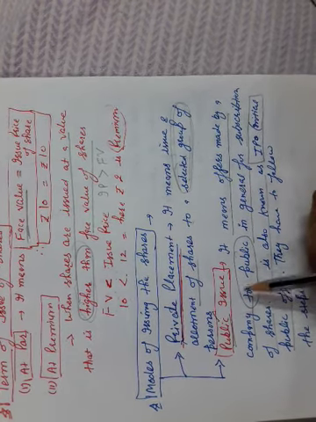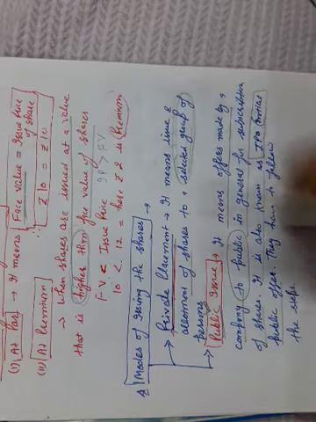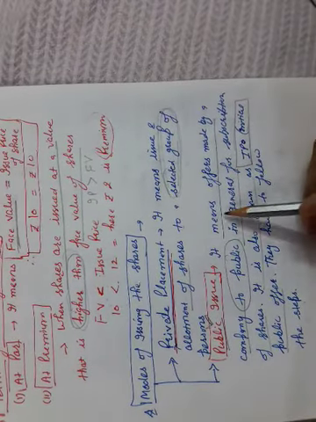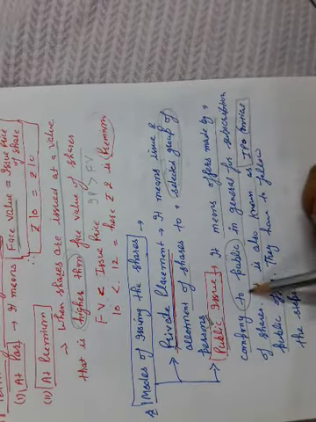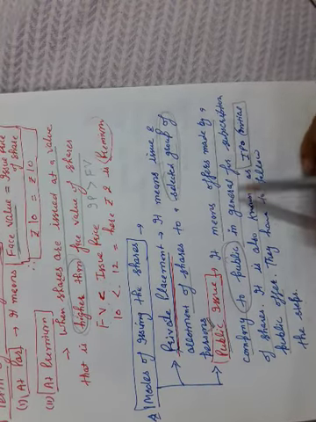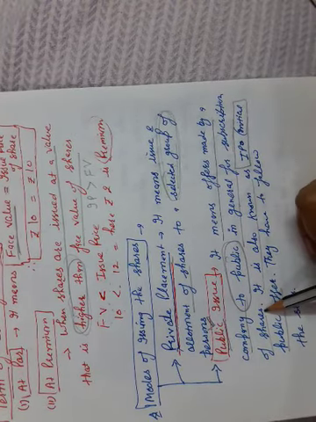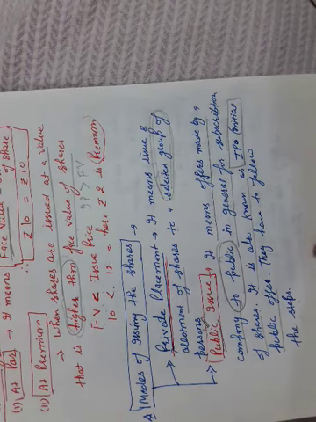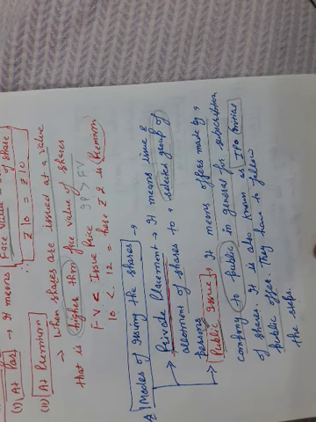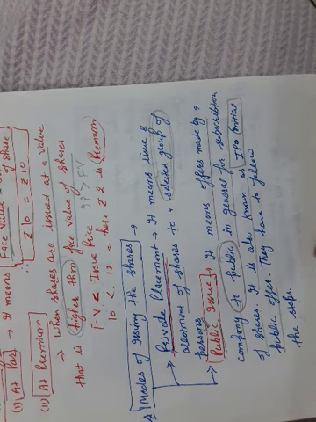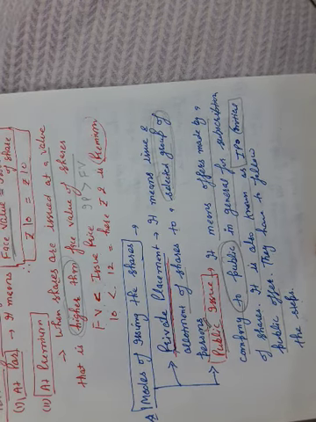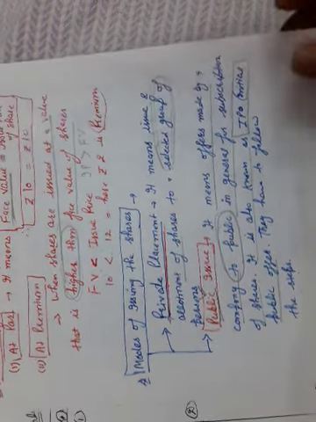Second is public issue. As the name indicates, public is included in it. It means offers made by a company to public in a journal for subscription of shares. I mean, when company invites the public to buy the shares, that is called public issue. It is also known as IPO, that is meaning initial public offer. Means first of all, these shares are issued to general public. But when the company issues the shares to a general public, they have to follow some steps.